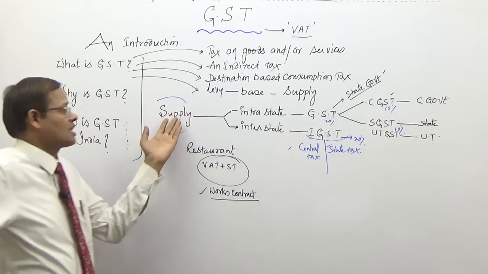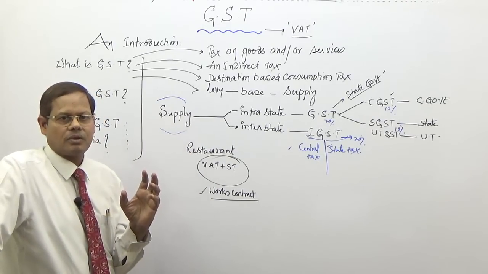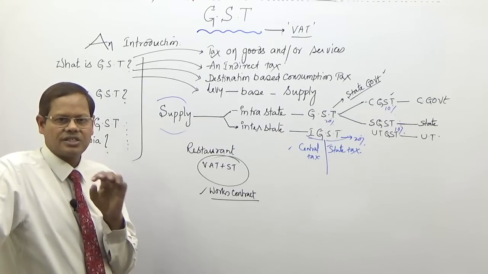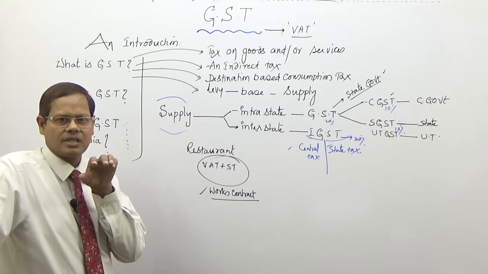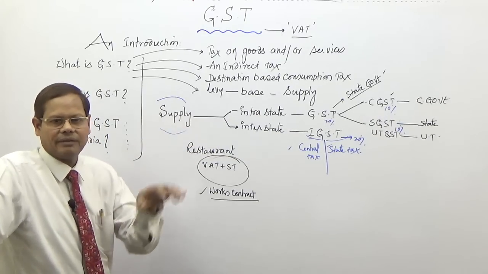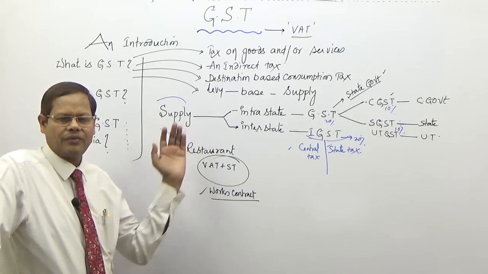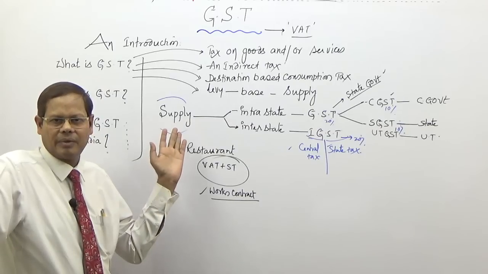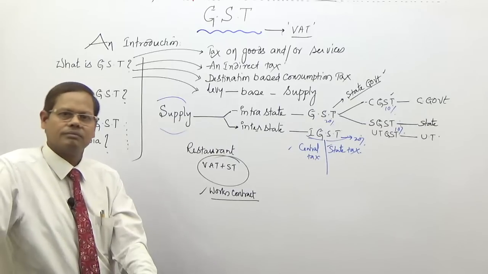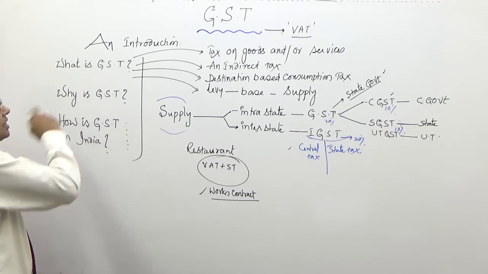There is nothing like sale or service, it is supply. There is nothing like manufacture. All the different taxable events like manufacture, sale, service, etc., all these taxable events are subsumed under one single taxable event, that is supply. Put together it is called supply. Supply may include manufacture and removal. Supply may include sale and delivery. Supply may include service, provision of service. So that is supply. So what is GST?